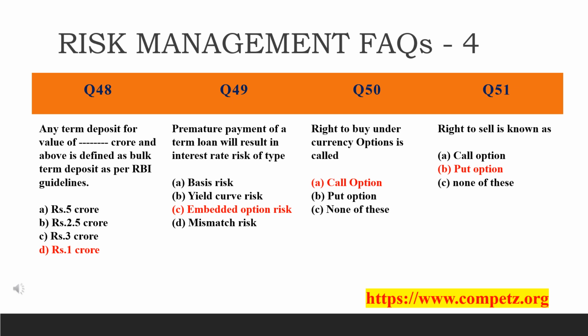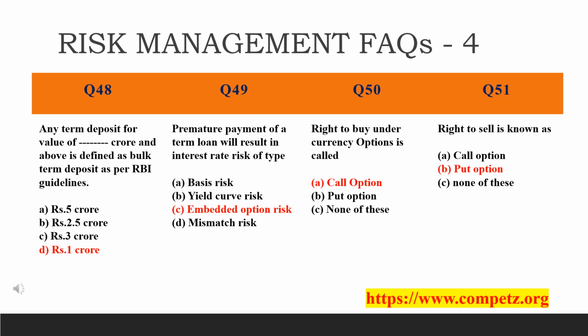Moving on to the next question: premature payment of a term loan will result in interest rate risk of which type? That is embedded option risk. Why? Embedded option brings uncertainty into the calculations, as the inflow or outflow of funds could be different depending upon whether the embedded option is exercised or not.